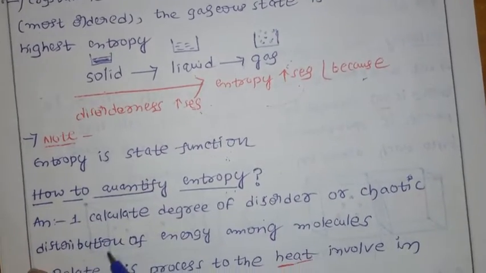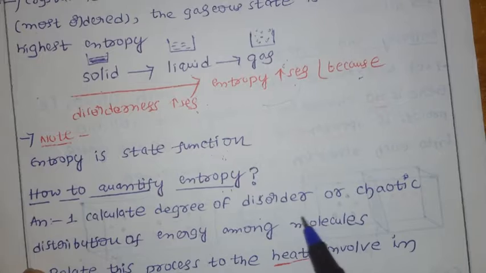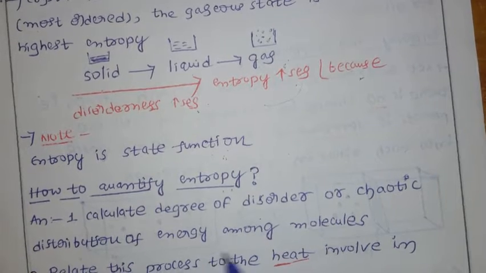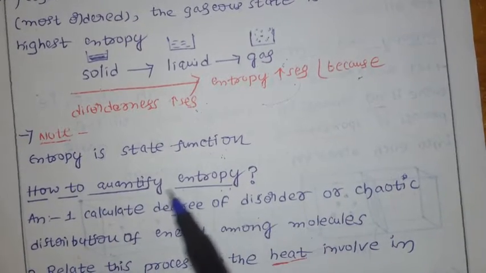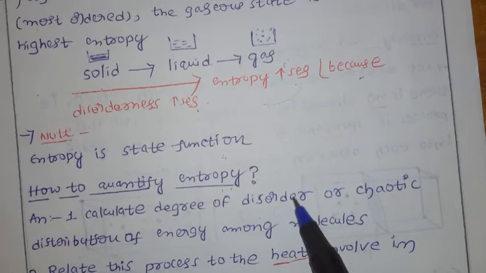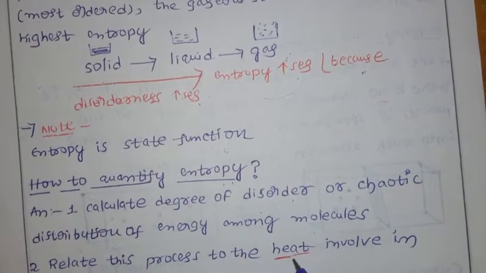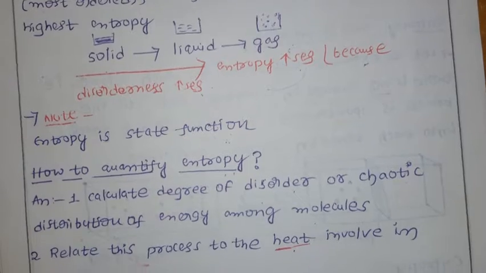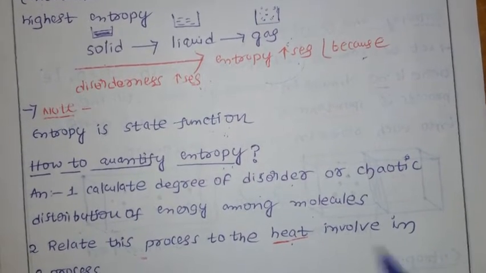For that, first calculate the degree of disorder, or chaotic distribution of energy among the molecules. Simply, you have to calculate how much disorder is there. Second, relate this process to the heat involved in the process.